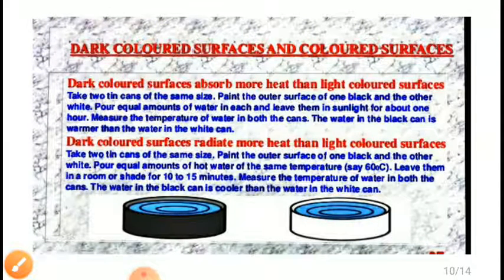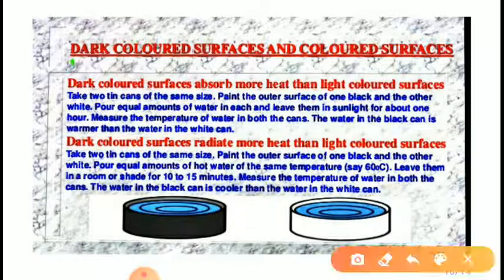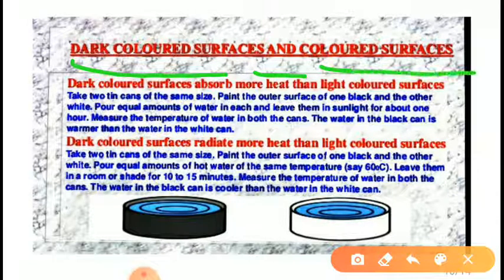Now we will discuss one more phenomenon, that is why dark colored surfaces absorb more heat. Here we will discuss how dark colored surfaces absorb more heat than light colored surfaces. We will do one activity to explain it.